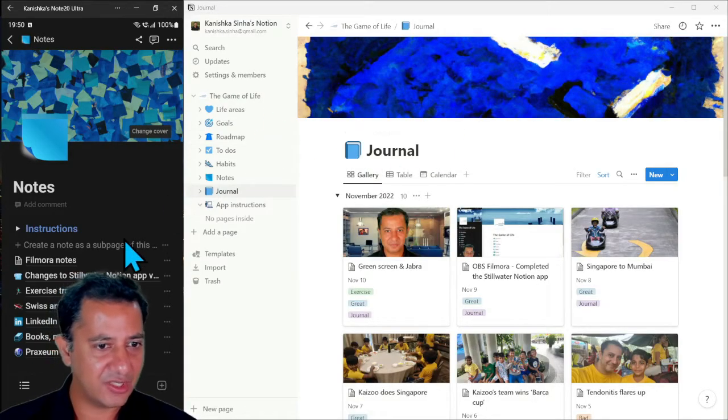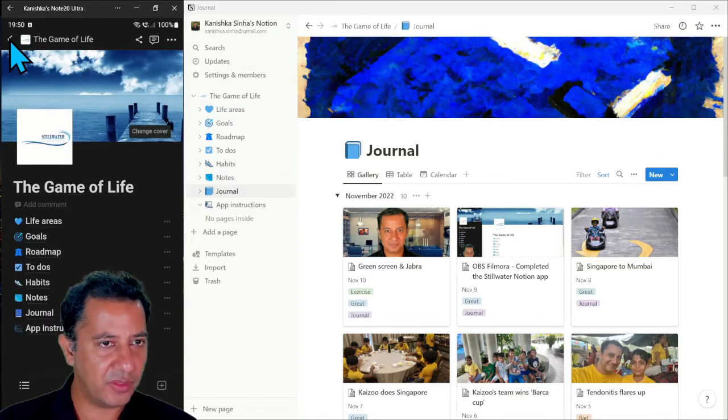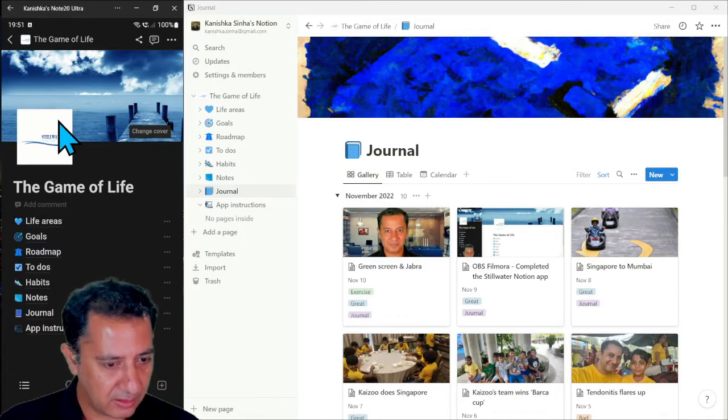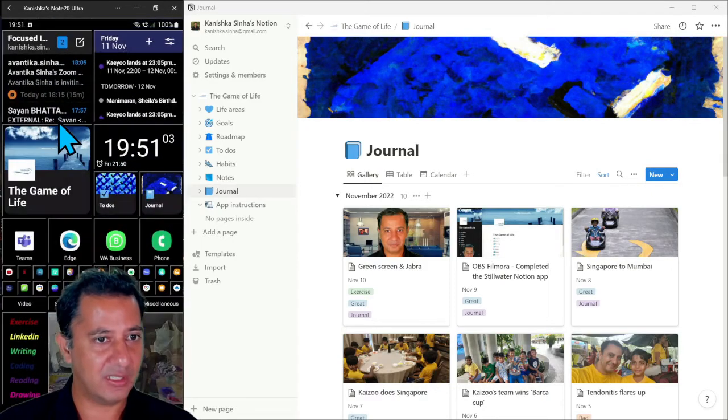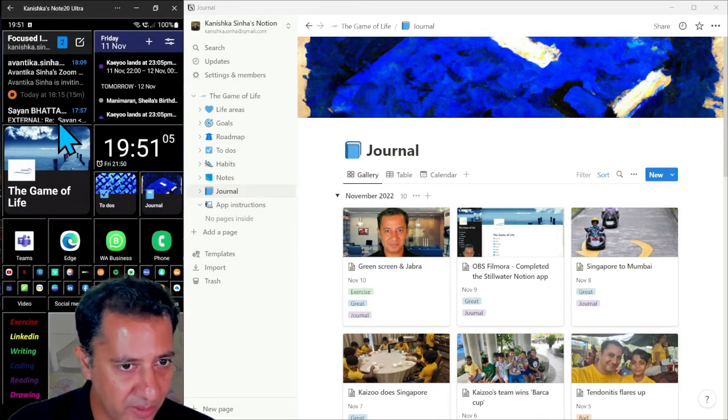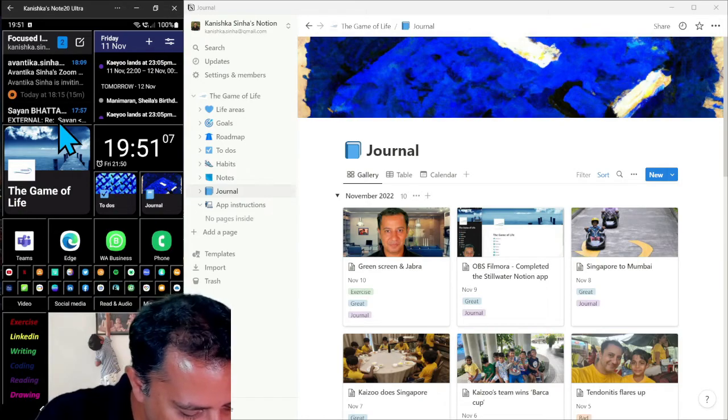One of the other things that I'd like to talk you through is accessibility on the mobile, right? So here's my phone. Let me look at my phone, and this is my home screen on my phone, which is a little bit complicated, so don't worry about that. That's just my